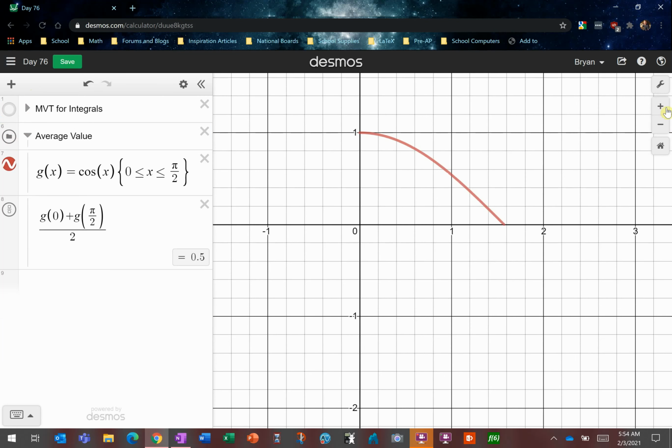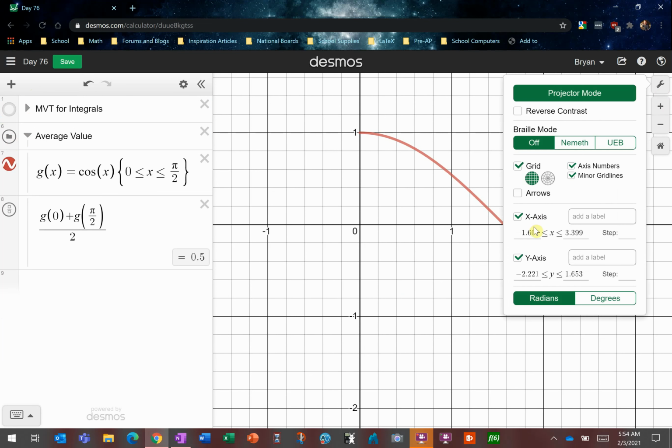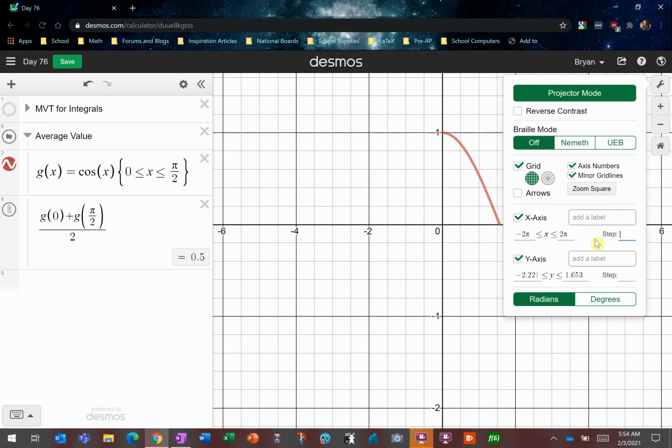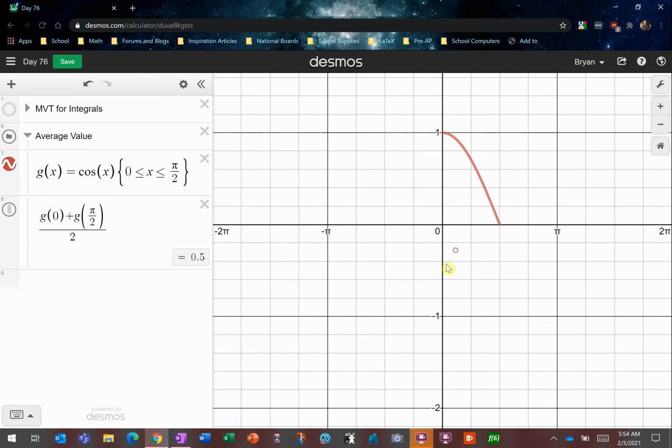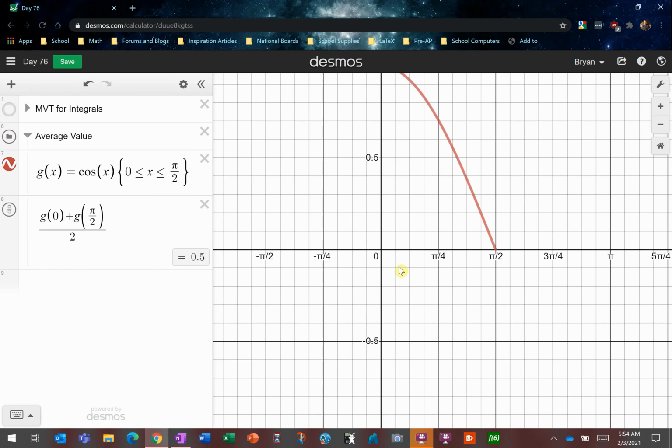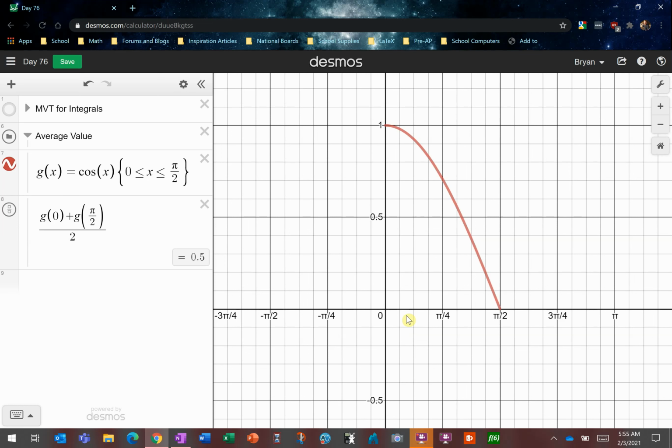And I'm also going to go ahead and rework our axis. I think we'll go in terms of pi. So let's go negative 2 pi to 2 pi, and let's have it go by pi over 4s. There we go. Okay. So we can see this guy right here a little bit more clearly. There's that same piece of cosine.